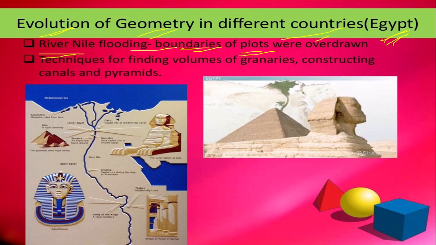They also took the help of measurement techniques for finding volumes of granaries, constructing canals, and constructing pyramids. These are the pyramids located in Egypt.